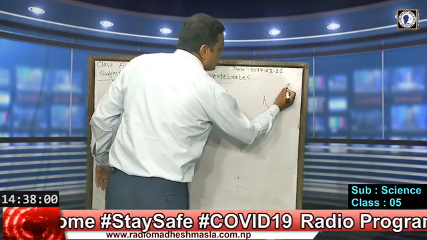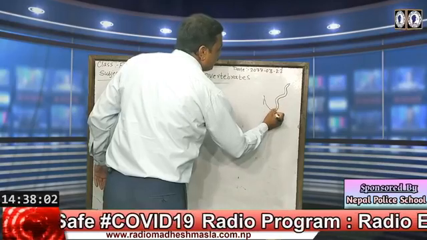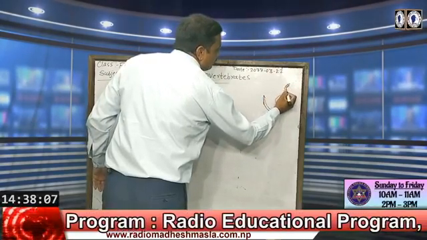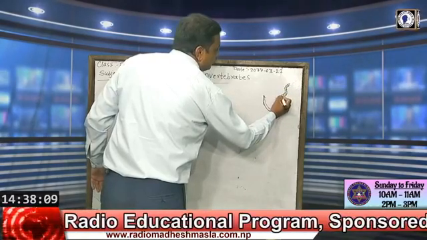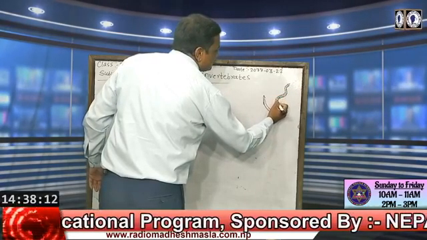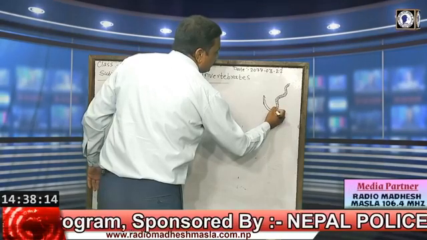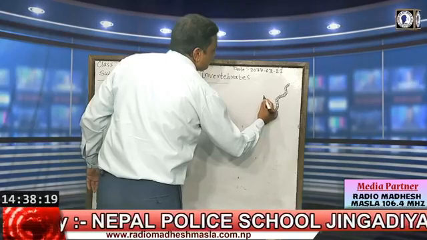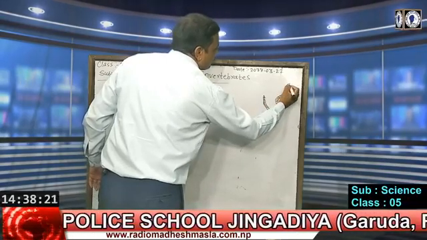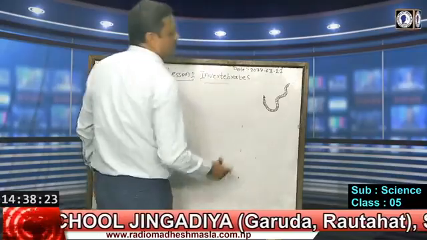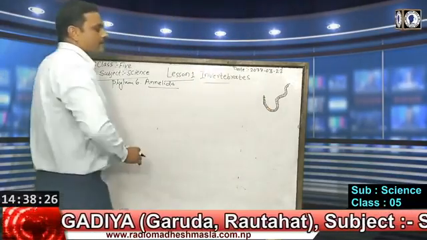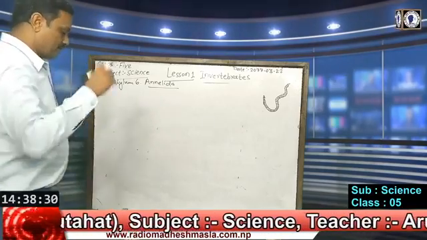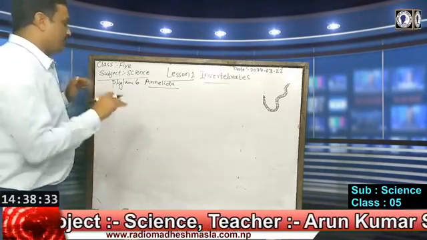We find these animals as our common animals, we say earthworm. We find them in the farm field now in rainy season coming from the soil. So this phylum Annelida contains the worms which have rings in their body.